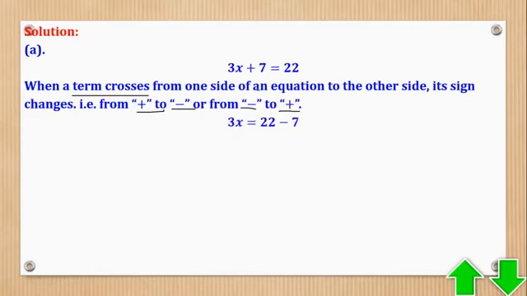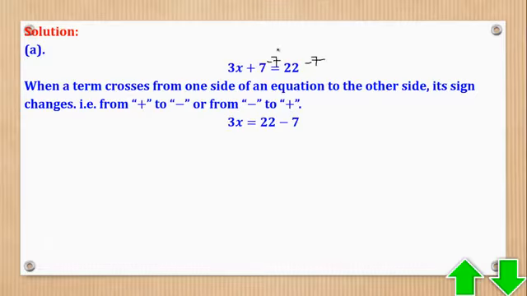For example, here I want variables on one side and constants on the other side. So I have to take 7 to this side, and you see it was positive, now it has become negative. It is similar to the primary concept where they said subtract 7 on both sides.